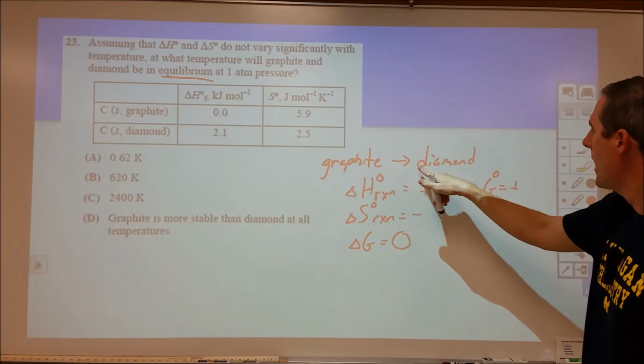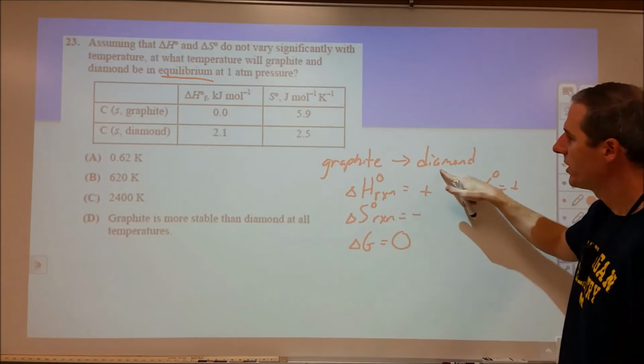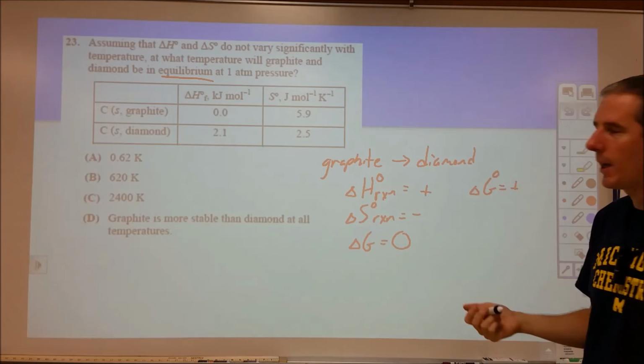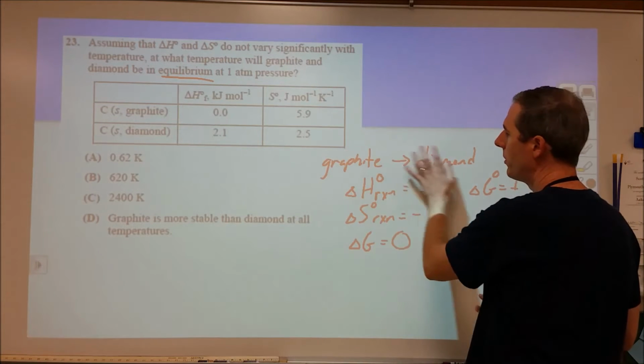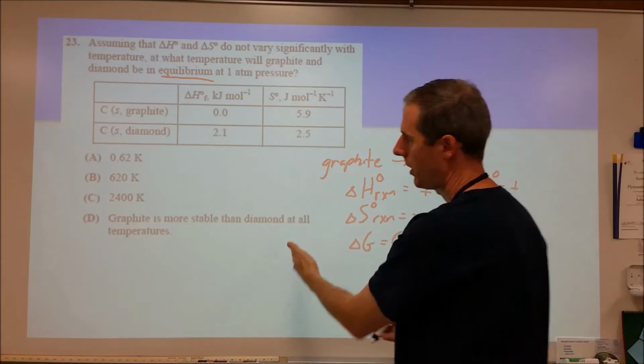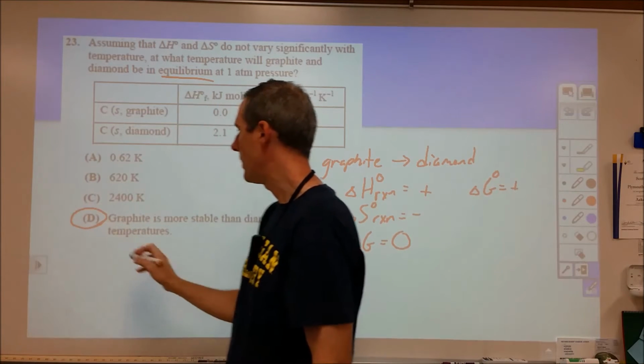So the delta G naught being positive means that this reaction is never going to proceed in the forward direction. And the implication then is that graphite is more stable than the diamond form. That matches our answer here, so we would go with D.